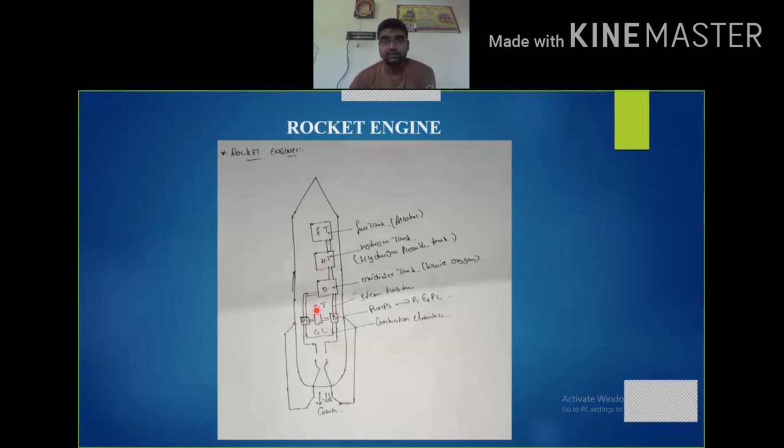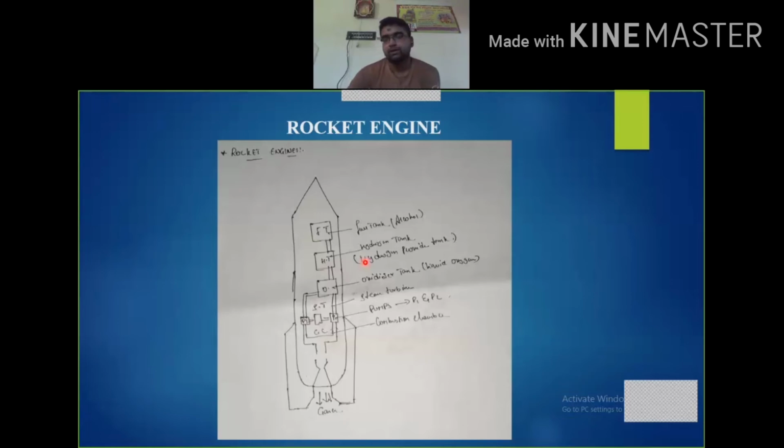And this is the steam turbine, which is used to generate power for the pumps P1 and P2. The pumps P1 and P2 are responsible for supplying the fuel and oxidizer to the combustion chamber. Here in the oxidizer tank, the liquid oxygen's temperature is around minus 183 degrees Celsius, and the temperature in the hydrogen tank is around minus 253 degrees Celsius.